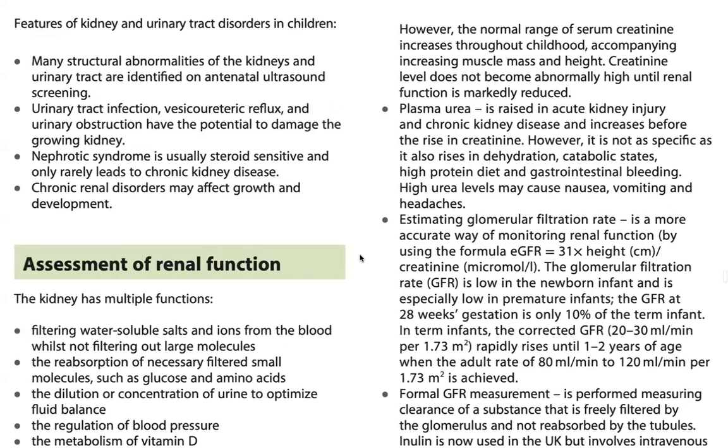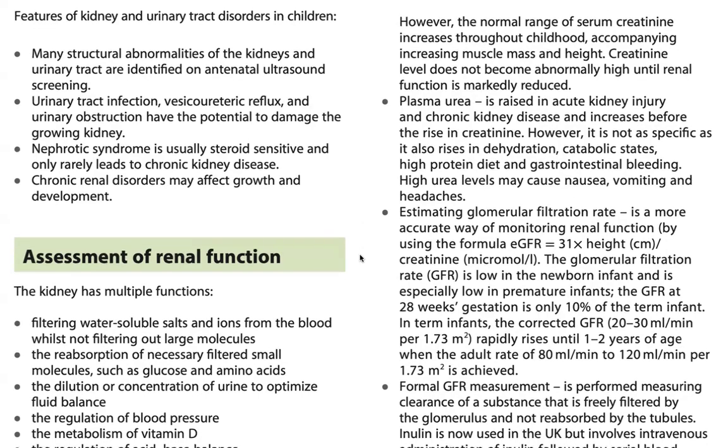Urea increases in kidney injury and chronic kidney disease, and increases along with creatinine. Now, it is less specific as it also rises in dehydration, catabolic state, high protein diet, and GI bleed. High urea levels with phosphorus are empty. The basis of GFR is a more appropriate way of monitoring function, that is a formula used for everyone, using height in centimeters and creatinine.